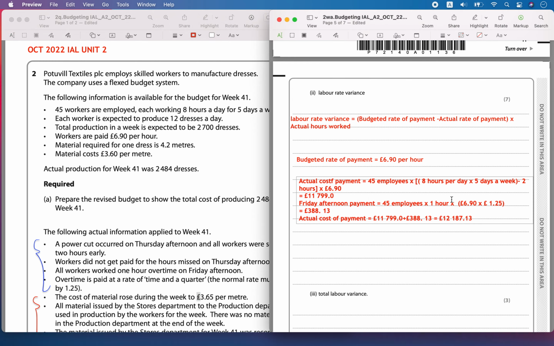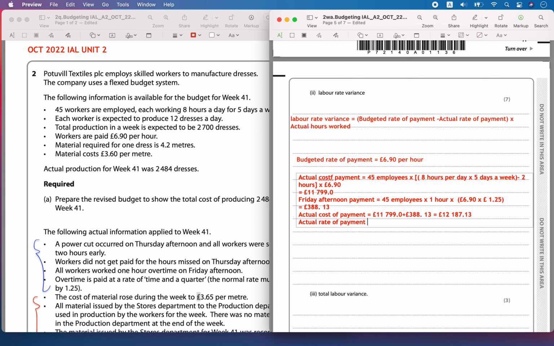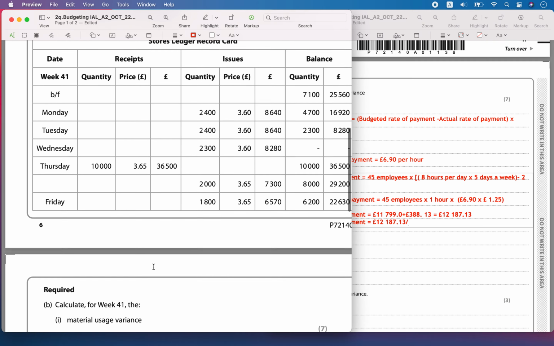Now the rate we have to find is the actual rate of payment. This is the total cost of payment. Now the hours worked, so that is 12,187.13 divided by 1755. The actual hours worked was 1755 hours. How did we get that?